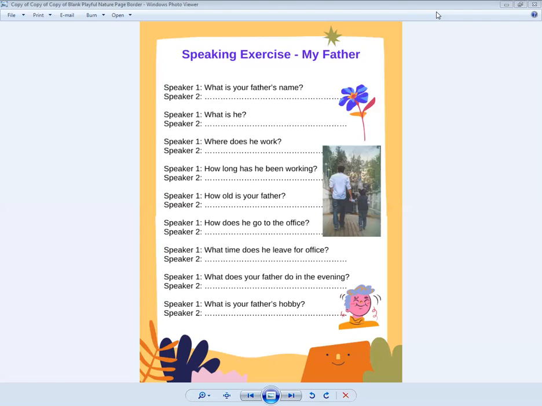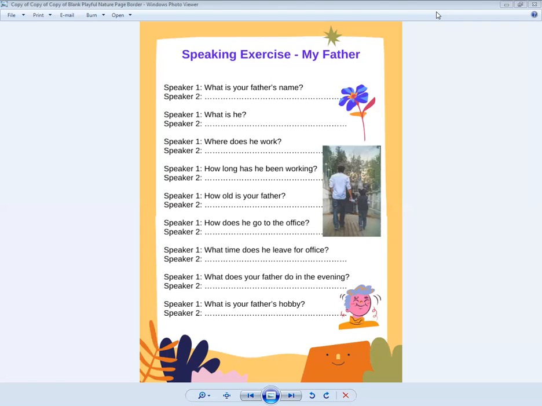Right? So another thing to keep in mind is, when we make a negative, when the answer is negative, then not is always placed between the helping verb and the main verb. So the helping verb here is can, the main verb is play. So we have written not in between these two words.